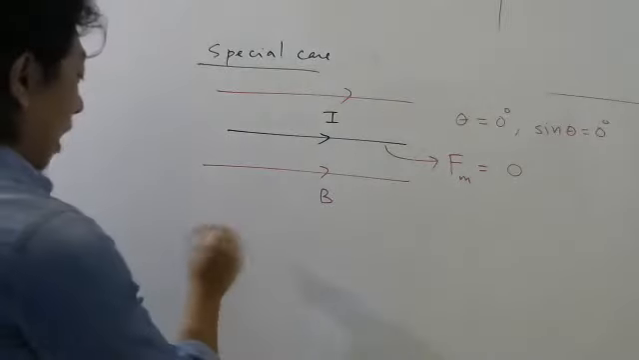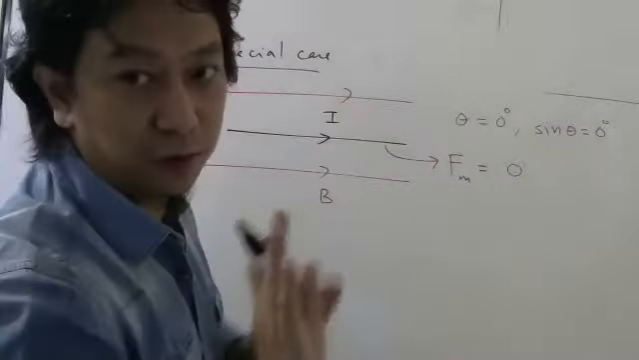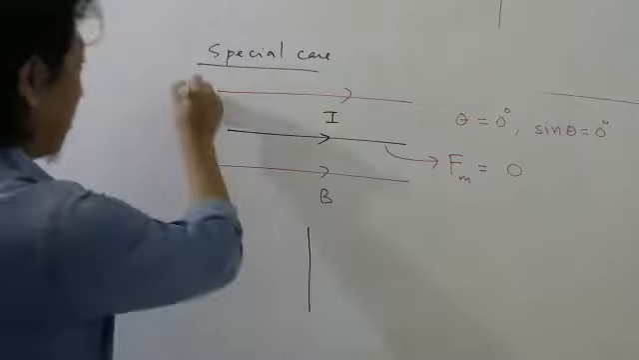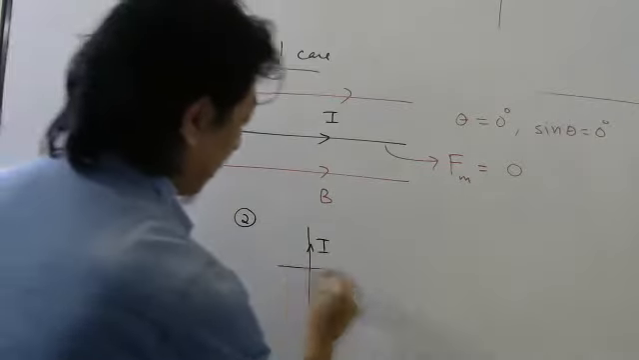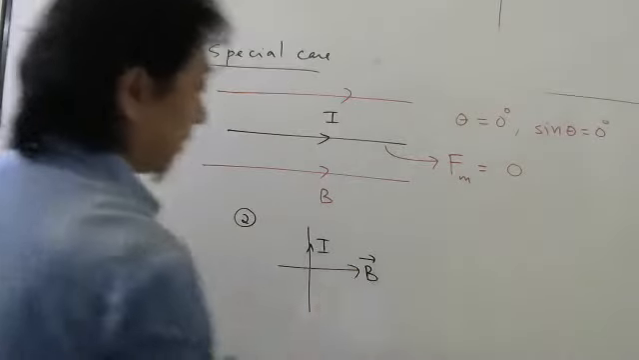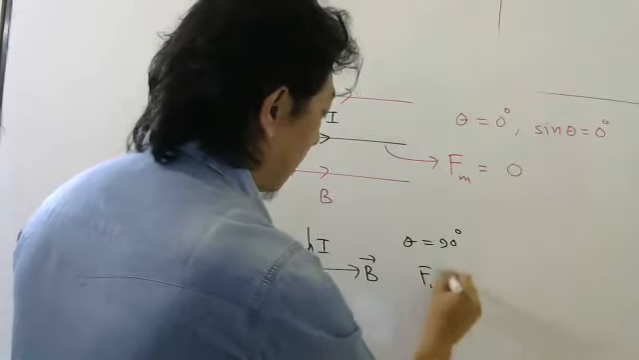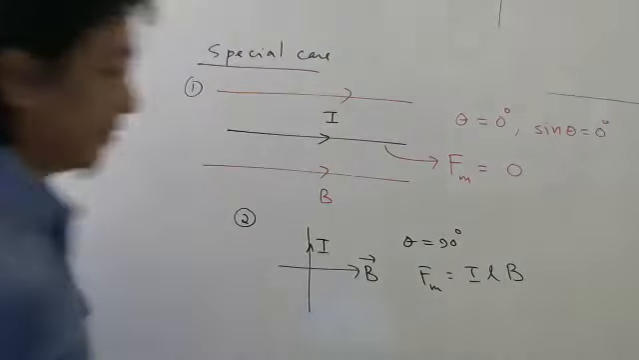Now, how to find the direction of force? Try to do the perpendicular case yourself. Okay, no problem, let me do it. Quickly, let me do the first case, second case. Current is here. Let me apply the magnetic field this way. Then theta will be 90, so the magnetic force will be ILB, as sine 90 is 1. Sometimes you can write this as BIL.